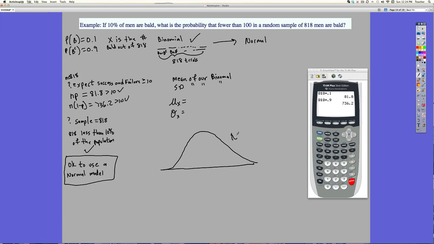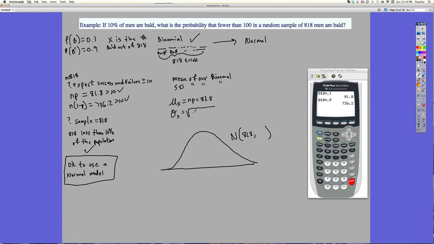So I'm going to need these two things. So this is np, which is 81.8, and this is the square root of np(1 minus p). Just going to fill them in for time's sake.